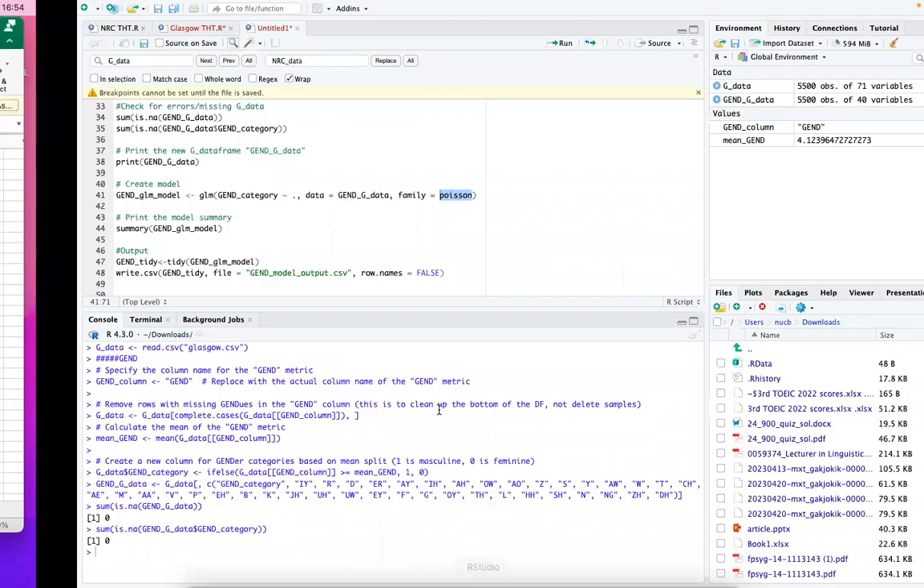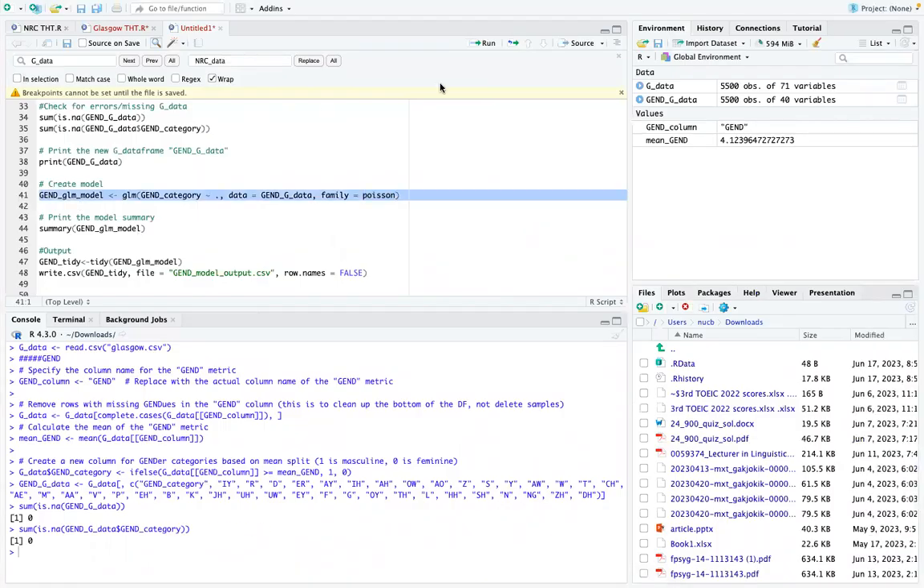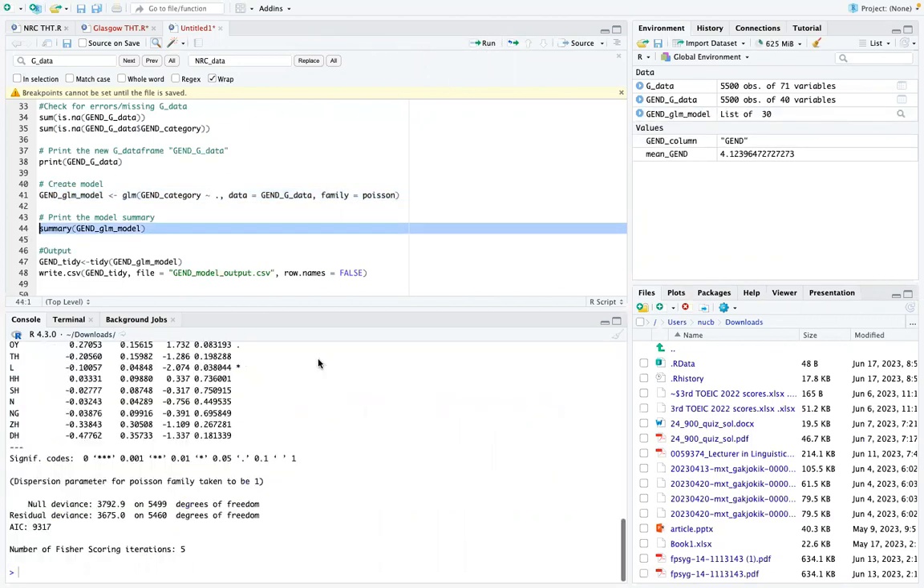Where are we going? Back to our studio. Okay, so we're going to create that model, and then we're going to print the summary.